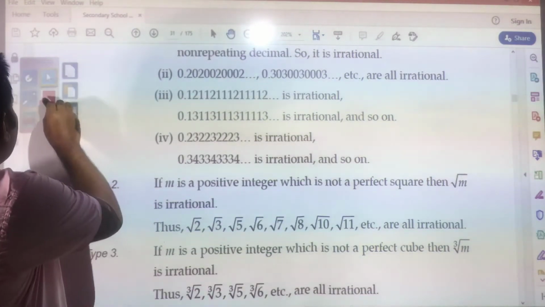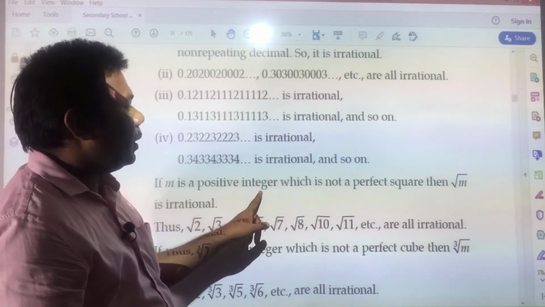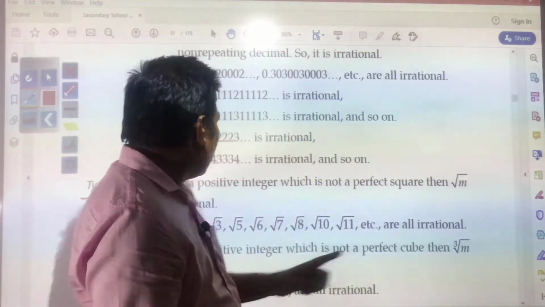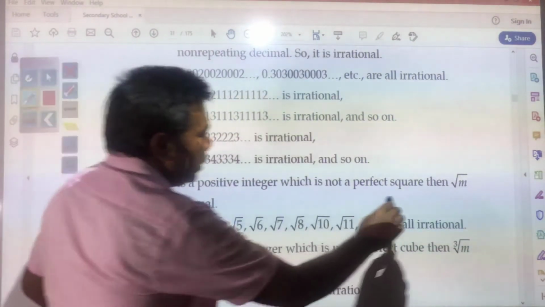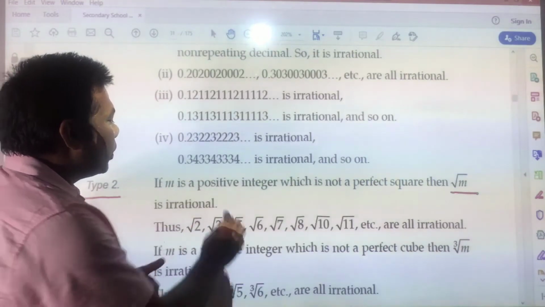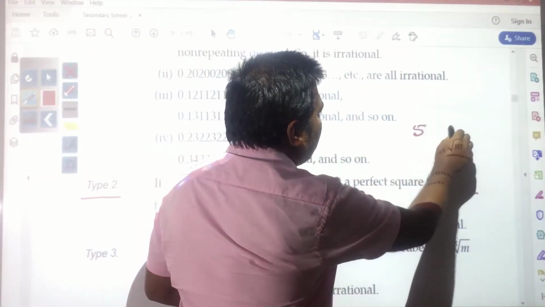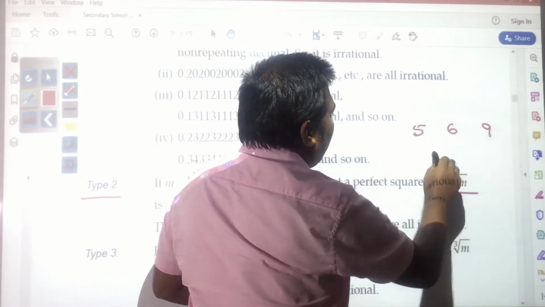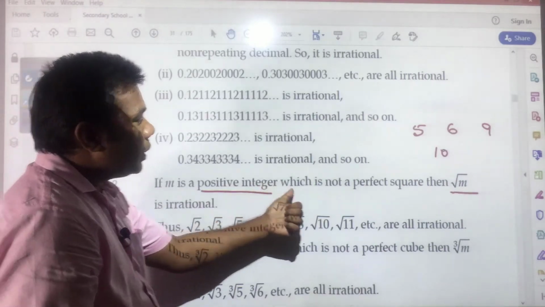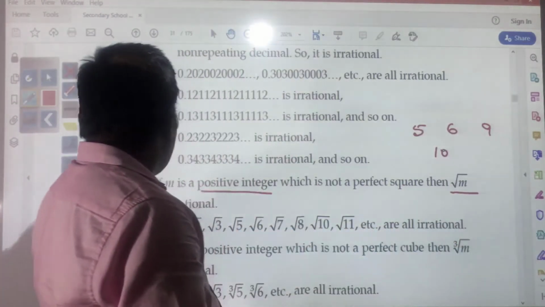Type 2 you have. Here you see, if m is a positive integer which is not a perfect square, then root m is irrational. If m is a positive integer, any number you take, suppose 5 or 6 or 9 or 10, if m is not a perfect square, then root m is irrational.